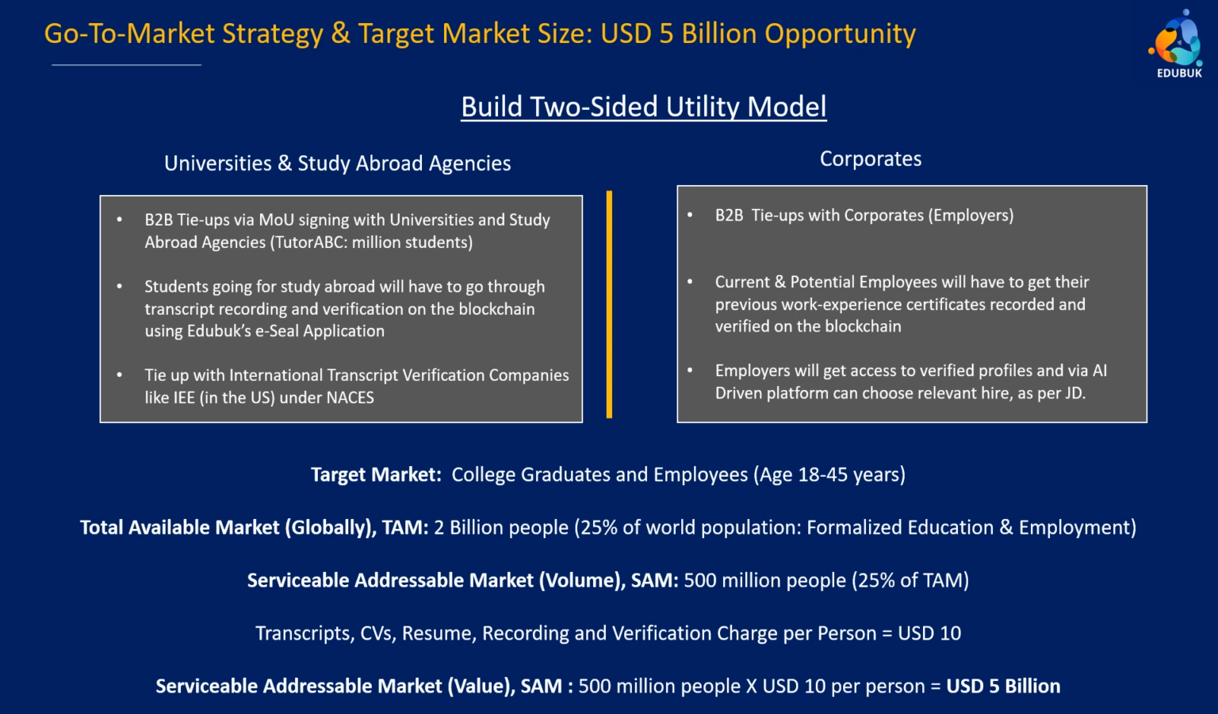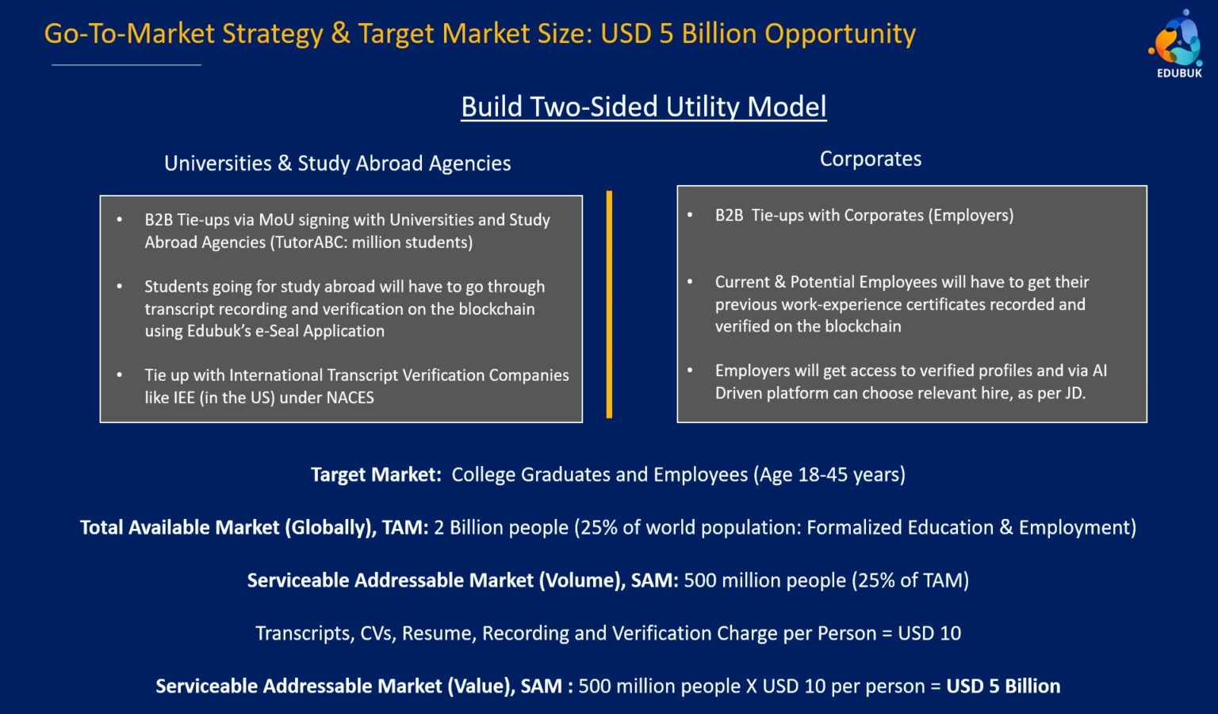So right now, regarding our go-to-market strategy and target market size, we are building a two-sided utility model. One side is universities and study abroad consultancies and agencies who help students going abroad from India to the US, and the other side is corporates, basically, where we will be tying up for the AI-driven job mapping platform.